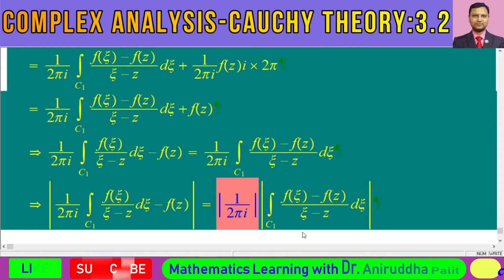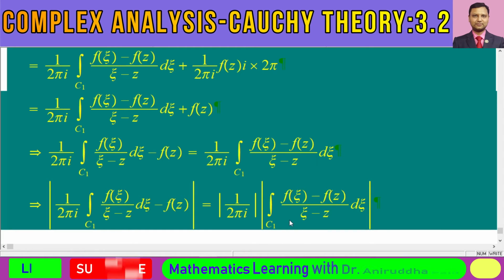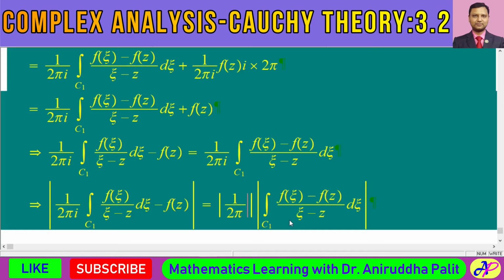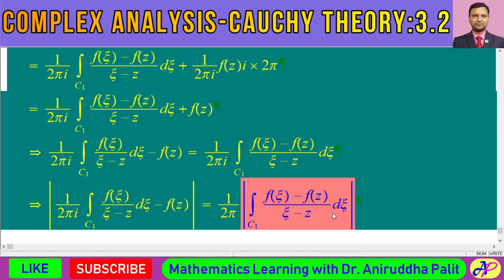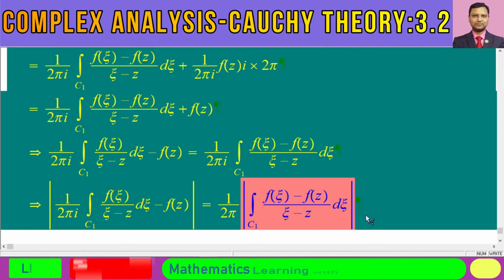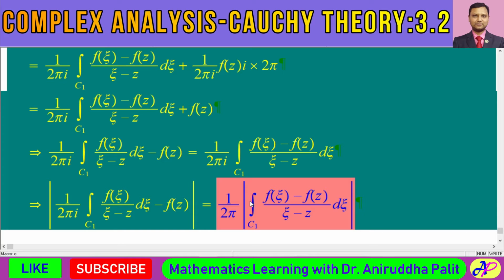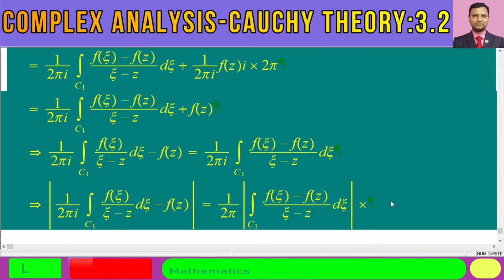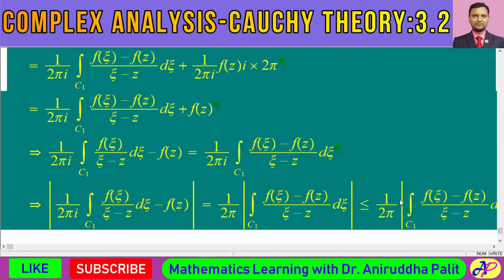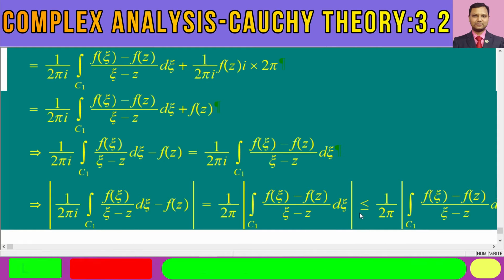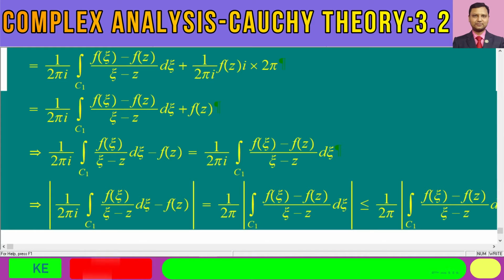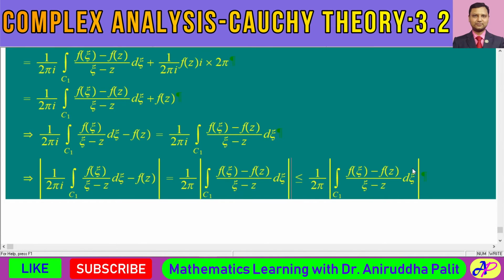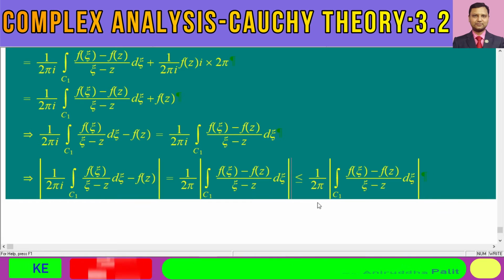Now modulus of 1 by twice pi i is nothing but equal to 1 by twice pi, because modulus of i is equal to 1. So let me just remove the modulus and write it simply as 1 by twice pi. And this is the modulus of the integral. And you see, modulus of this kind of integral can be written as less than or equal to modulus of, let me just reduce this magnification.